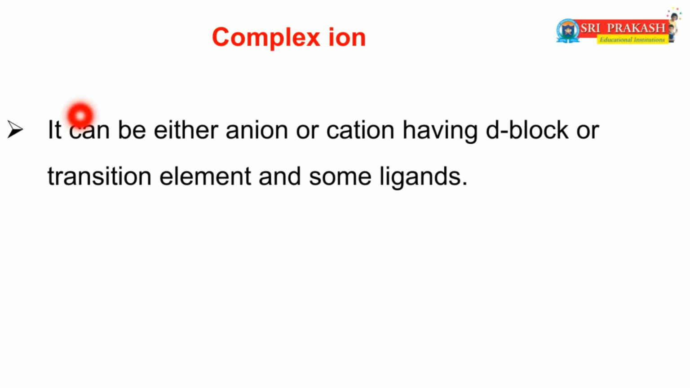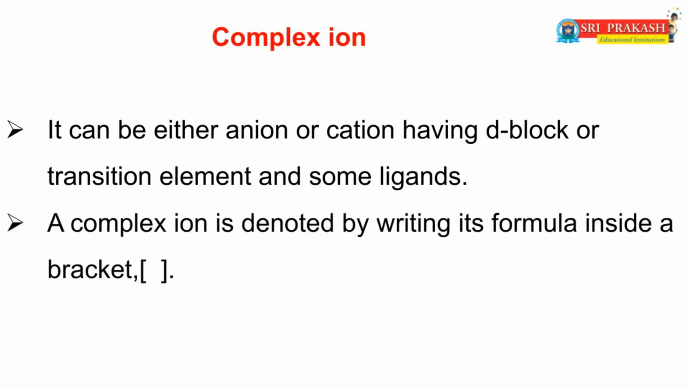The complex ion can be either an anion or a cation, having a d block or transition element and some ligands. Dear students, you already know what d block elements are. In which elements does the differentiating electron go to the (n minus 1) d orbital? Those elements are called transition elements. In which elements does the differentiating electron go to the d orbital? Those elements are called d block elements.